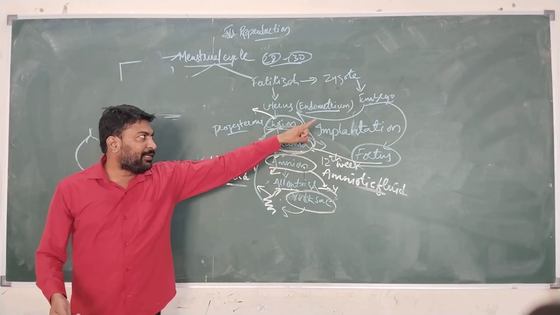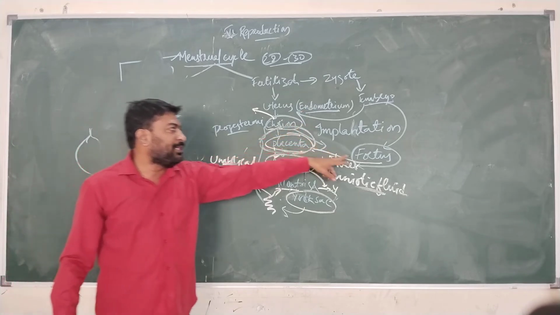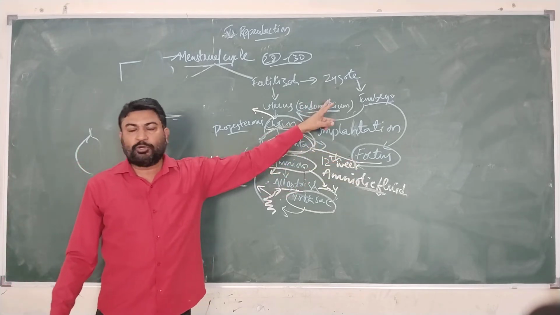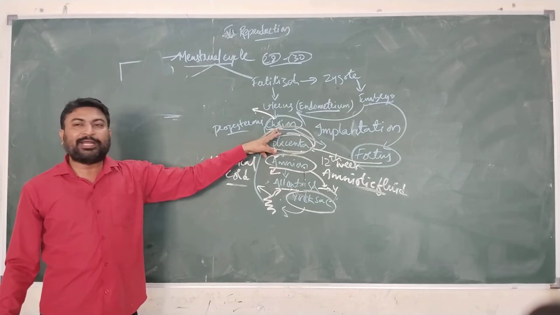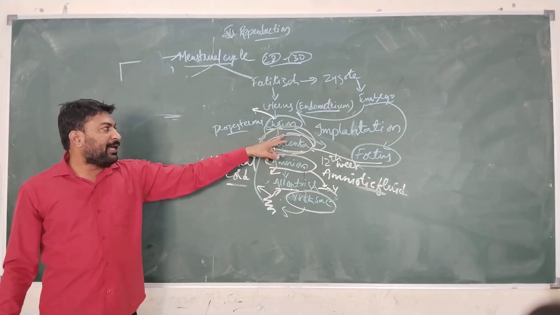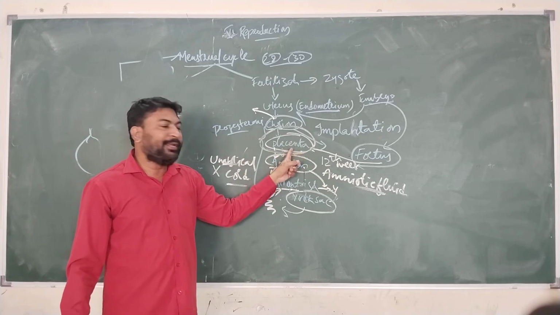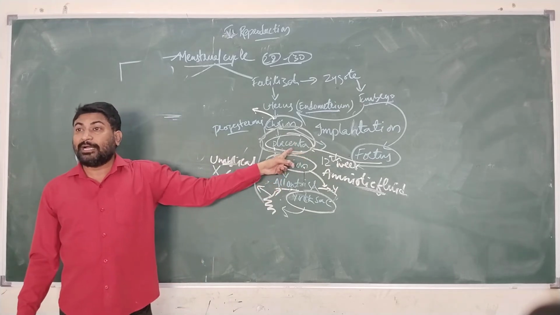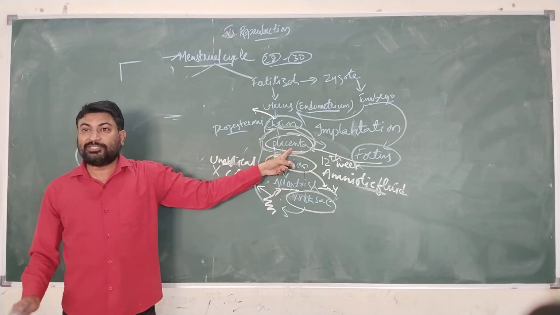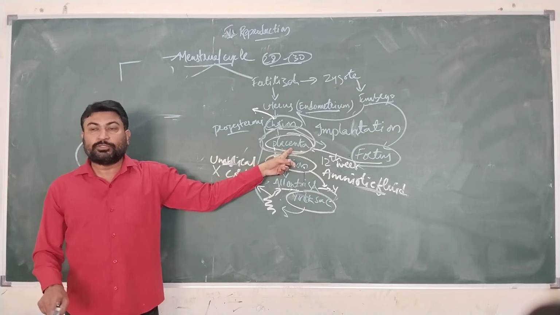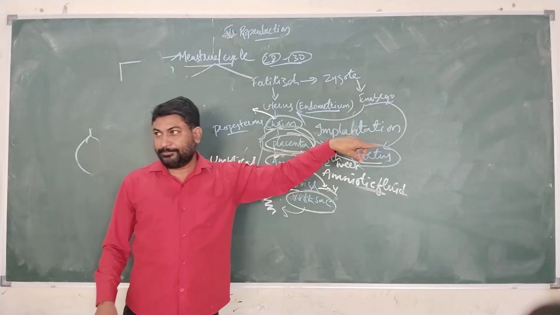Then up to the 12th week it is called embryo, and after the 12th week it is called fetus. Up to the 12th week the nourishment will be done by the layer known as chorion, and then after the 12th week the nourishment will be done by the important layer known as placenta. This placenta will consist of blood vessels of both fetus and mother.